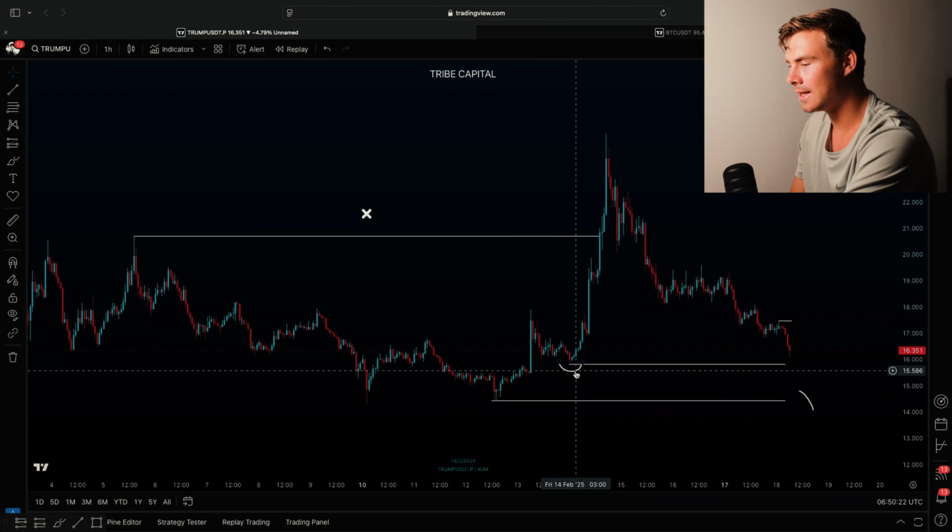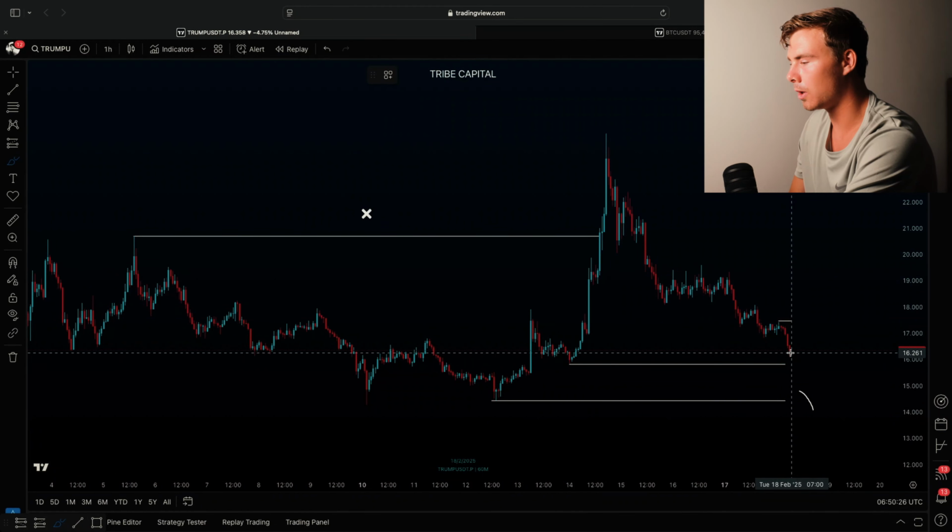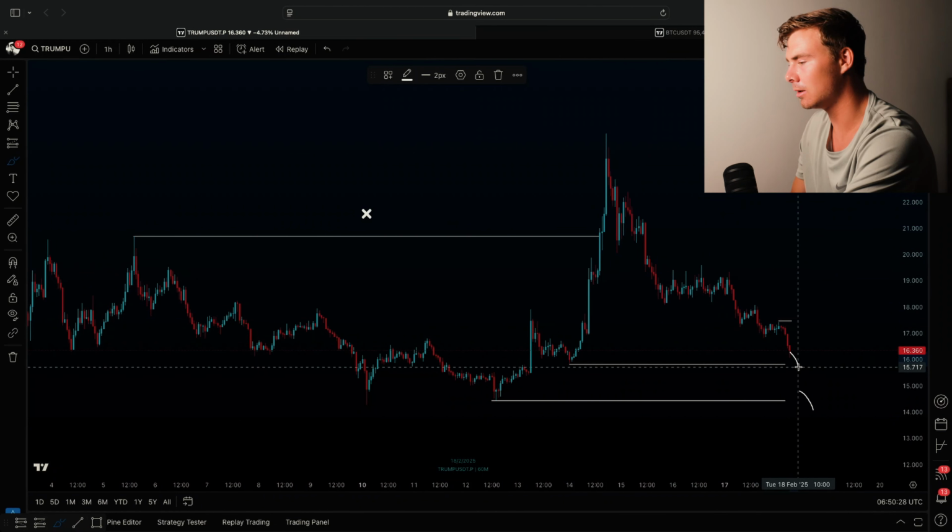The low that takes out that sell side liquidity pool becomes a significant low. So what I want to see is take out that liquidity pool, then form a lower high.